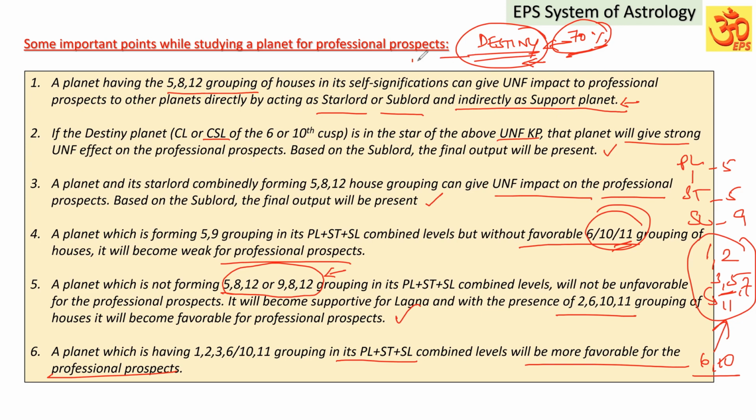Suppose the destiny is 100% favorable, with no unfavorable planets making the destiny weak. Suppose the Dasa Lord has some weakness in its rulers. The Dasa Lord will definitely give some impact on the unfavorable side, but that impact will not be strongly unfavorable, because the destiny is very good. When the destiny is very good, the weak Dasa also will not be that much weaker. I'm not saying it will not be weaker. It will be weaker and give a weak signification, but the impact will not be that much weaker, because the destiny is very good. So I think you are able to understand.